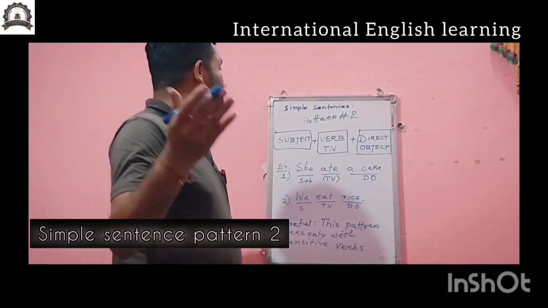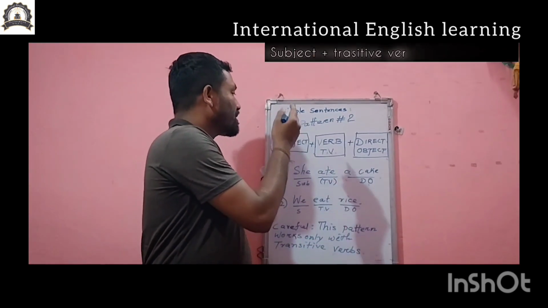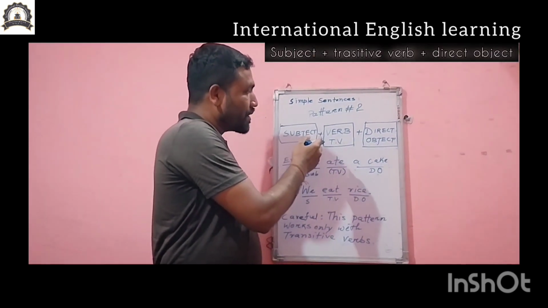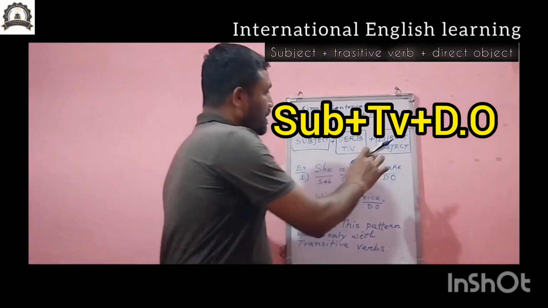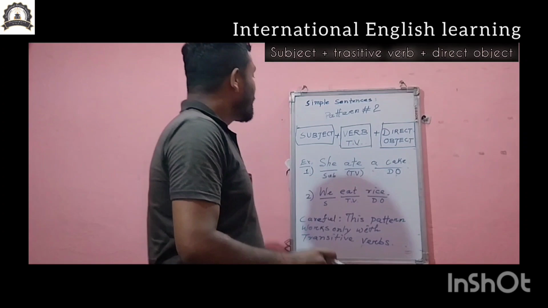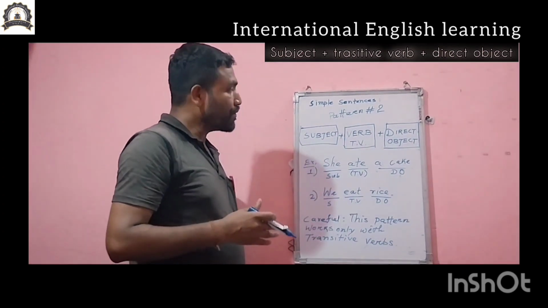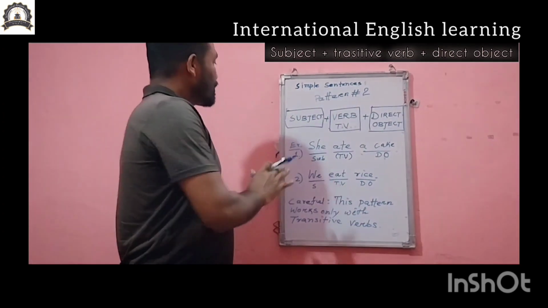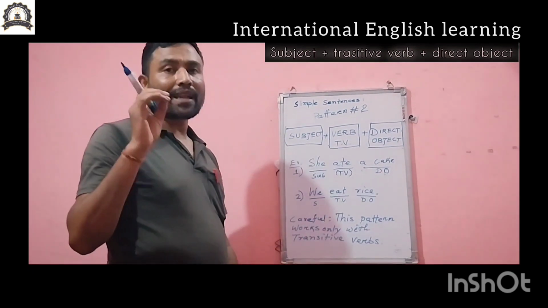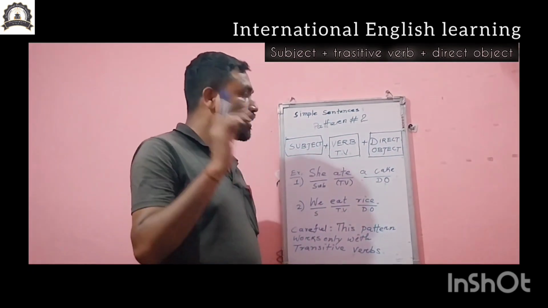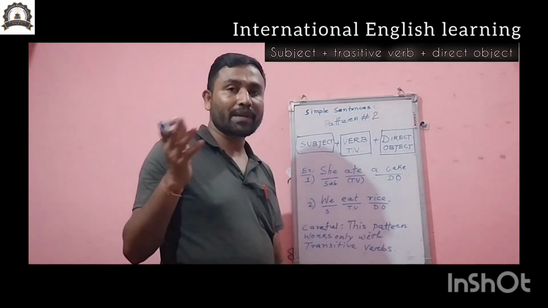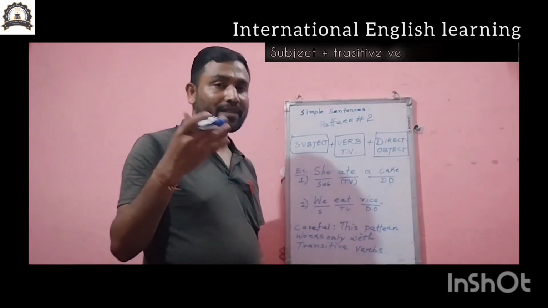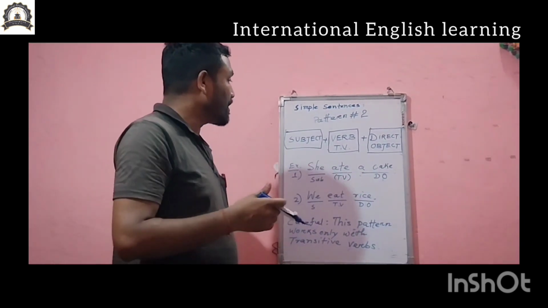Our simple sentence pattern number 2: subject plus verb, especially a transitive verb, plus direct object. You must remember the pattern: subject plus transitive verb plus direct object. In place of the subject, we can take a noun or pronoun or noun phrase. In my earlier video on basic sentence patterns, I have told you. You can watch it once again.